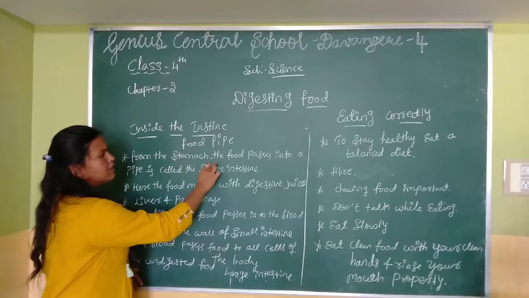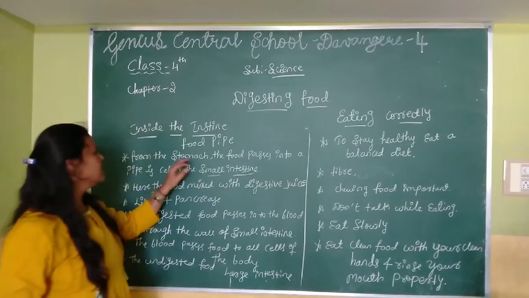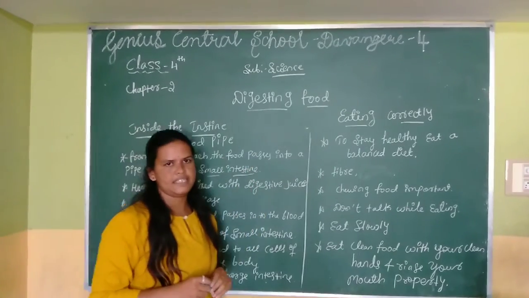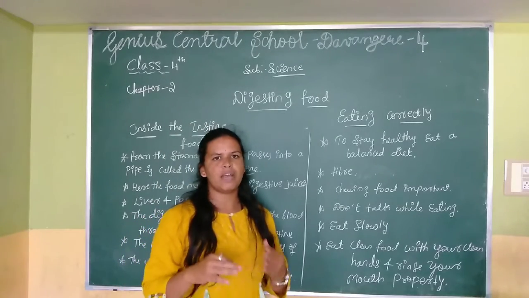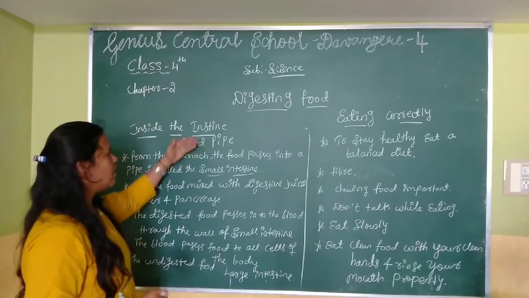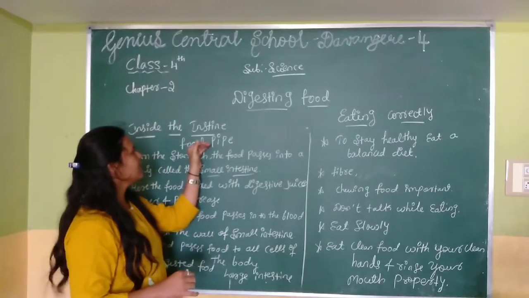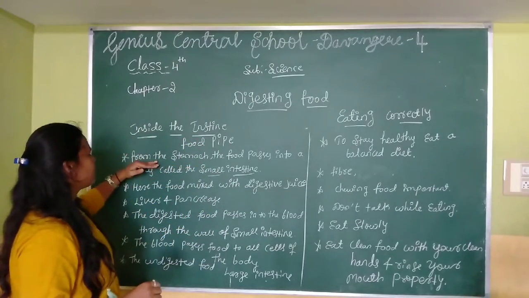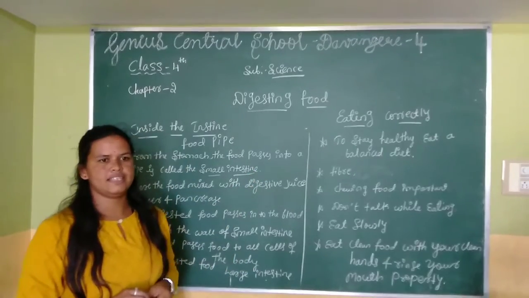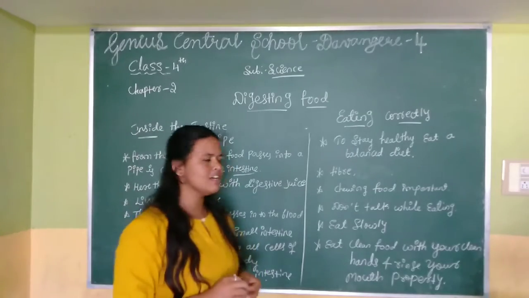From the stomach, the food passes into a pipe that is called the small intestine. First the food goes to the mouth, then the stomach, and then the intestine.